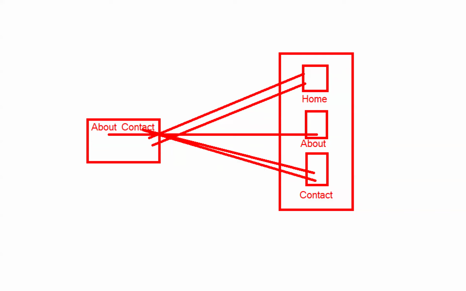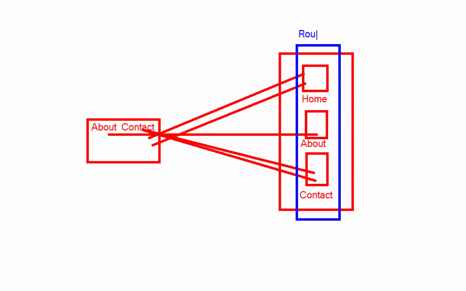Now, when you come to the single page application, how is it working? In a single page application, all these templates we are holding as one object. That object we are calling a router object.